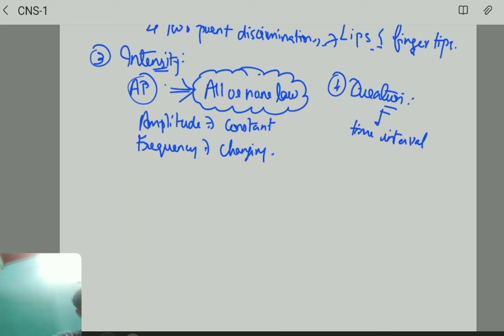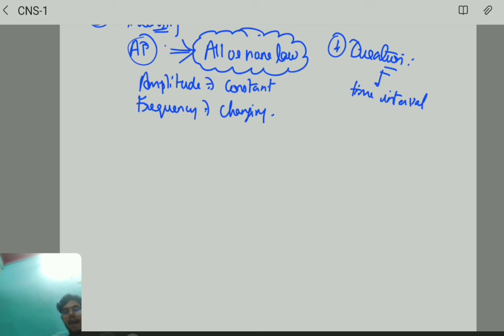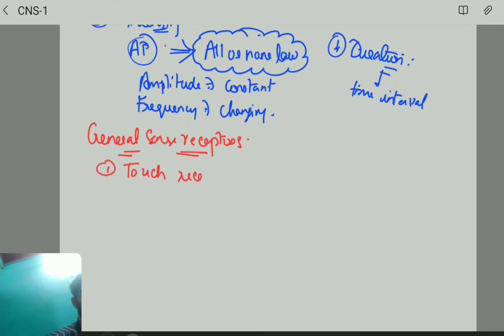Now we have the general sense receptors. Mainly we have the touch receptor, pain receptor, and then thermoreceptors.